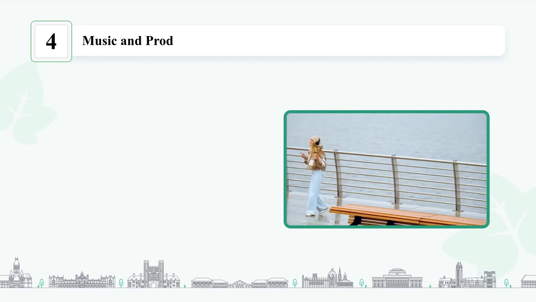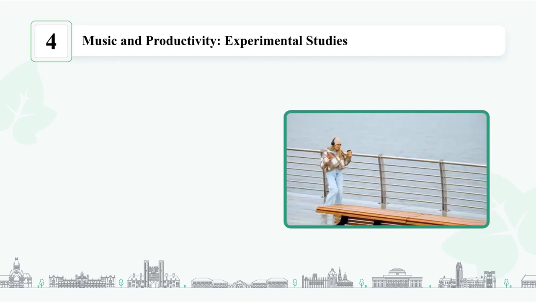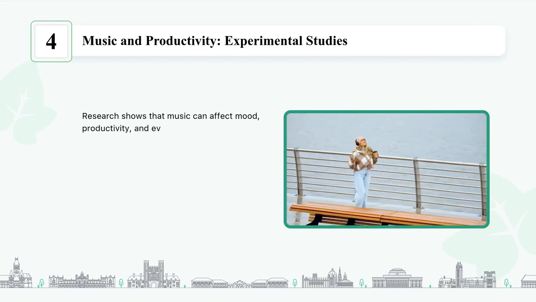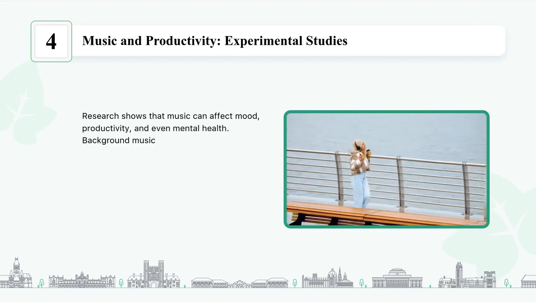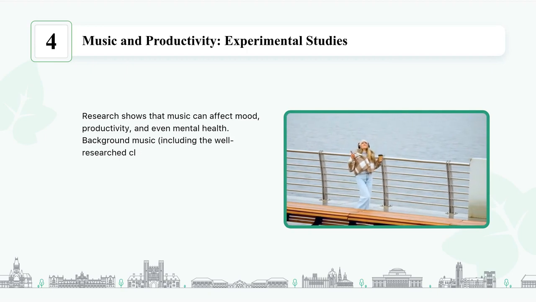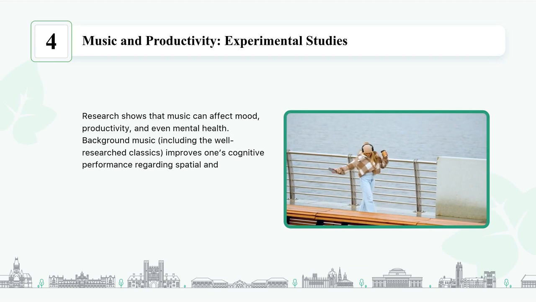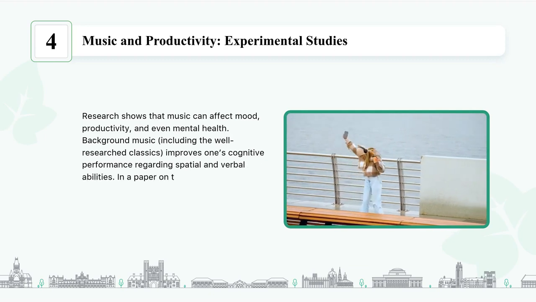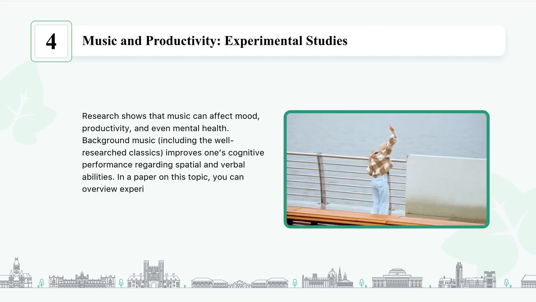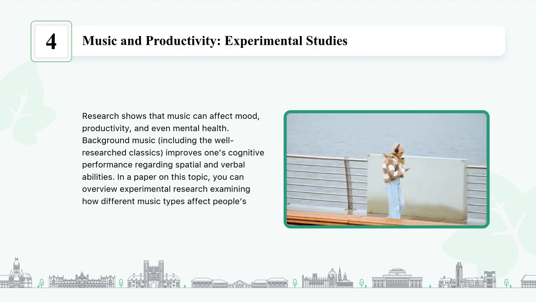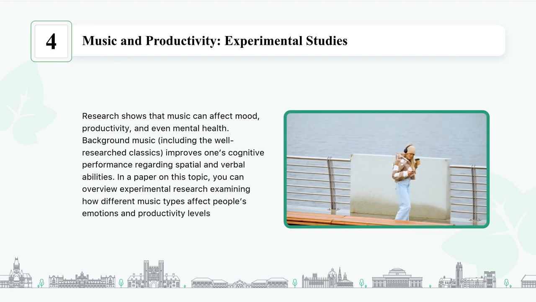Music and productivity, experimental studies. Research shows that music can affect mood, productivity, and even mental health. Background music, including the well-researched classics, improves one's cognitive performance regarding spatial and verbal abilities. In a paper on this topic, you can overview experimental research examining how different music types affect people's emotions and productivity levels.